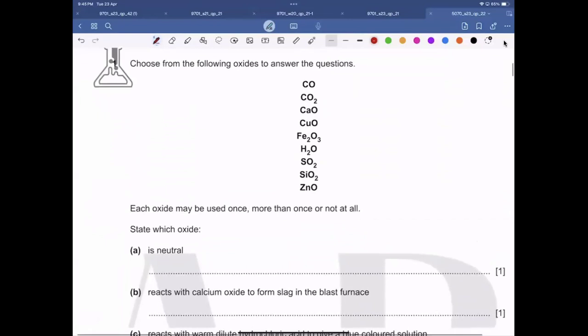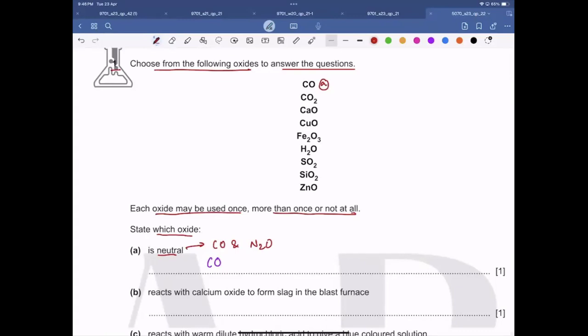Okay. Question number 1. Choose from the following oxides to answer the questions. Each oxide may be used once, more than once, or not at all. So state which oxide is neutral. If you recall, there are two oxides which are considered to be neutral: carbon monoxide and nitrogen oxide, N2O. So if we see over here, they have given carbon monoxide, so it is your answer.